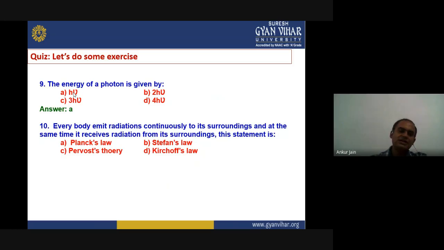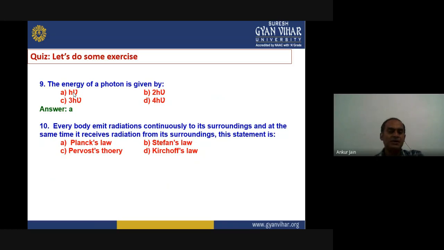The next question is: every body emits radiations continuously to its surroundings, and at the same time it receives radiation from its surroundings. This statement is given by Planck's law, Stefan's law, Prevost's theory, or Kirchhoff's law.